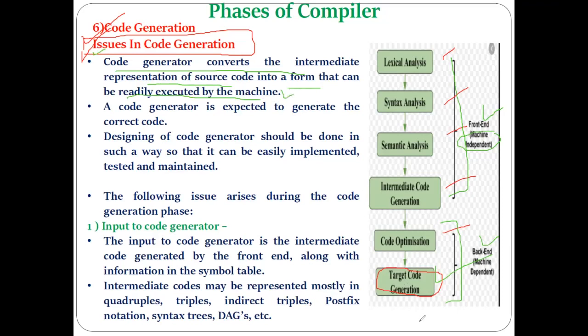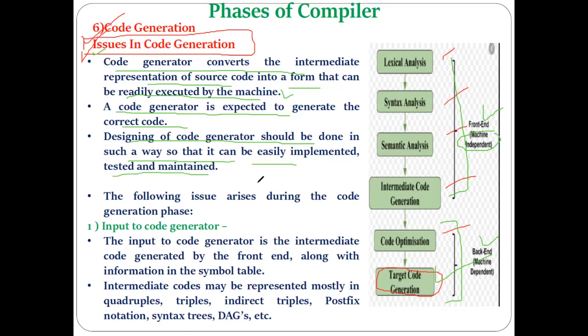The code generator has to convert the code into a form that can be easily executed by the computer. A computer can execute code only if it is in machine language format. So a code generator is expected to generate the correct machine code. The design of the code generator should be done in such a way that it can be easily implemented, tested, and maintained.